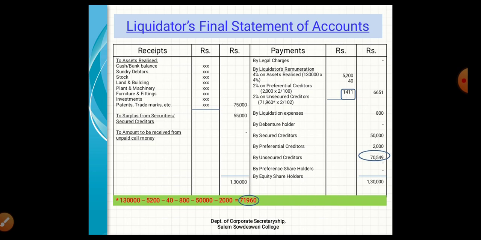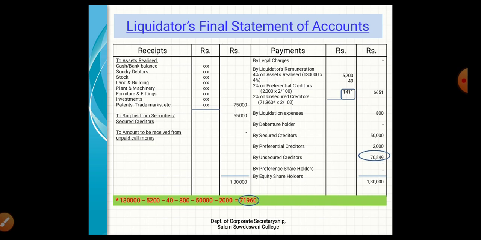So 4% on asset realized. The asset realized amount will be 75,000, but in the problem it is given that he is entitled to receive 4% for secured creditors amount too. So the total asset realized amount will be 1,30,000 into 4%, 5,200. And then second, 2% on preferential creditors. Here there is no specified percentage given for preferential creditors in the problem, so we consider the unsecured creditors percentage for preferential creditors also. So 2% for preferential creditors, which means 2,000 into 2%, 40 rupees.